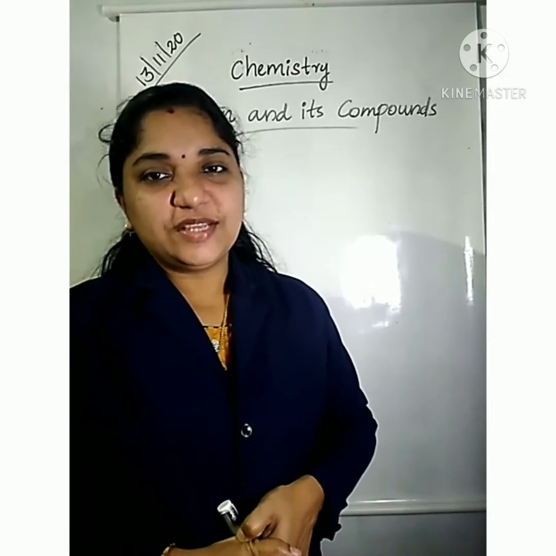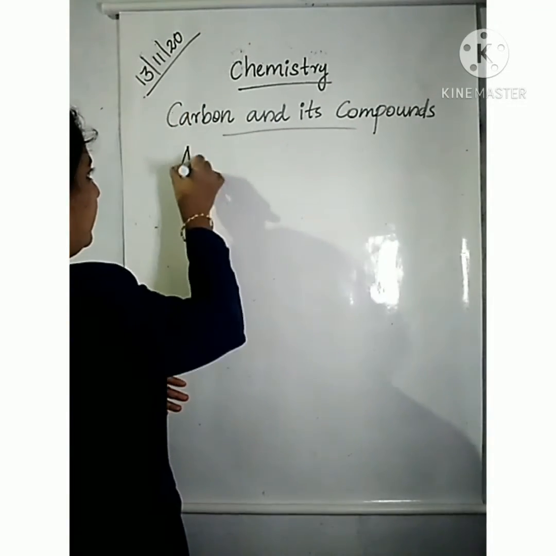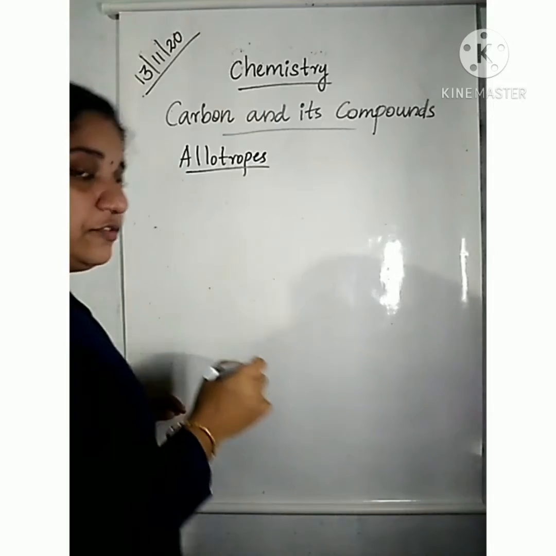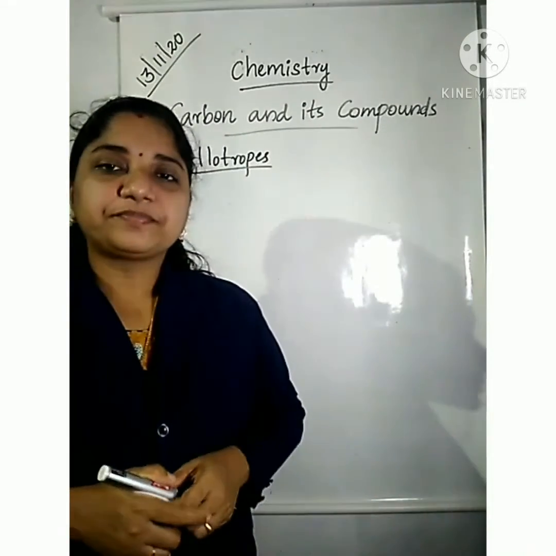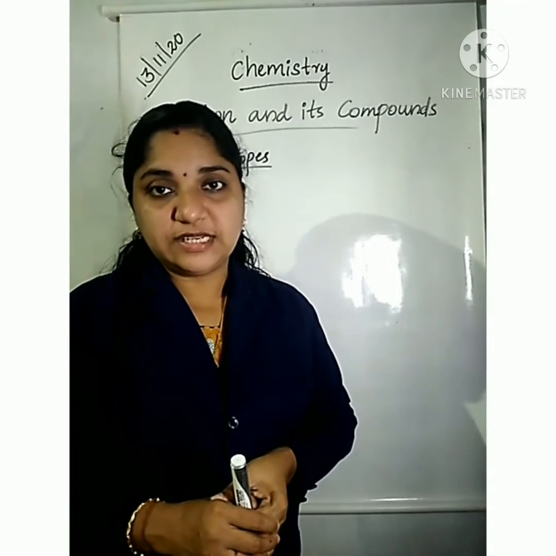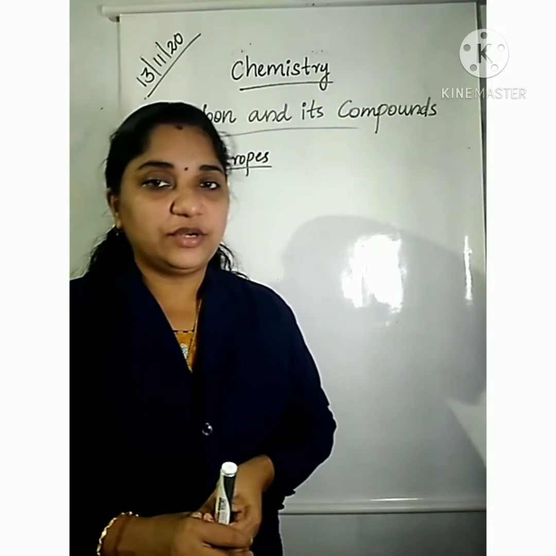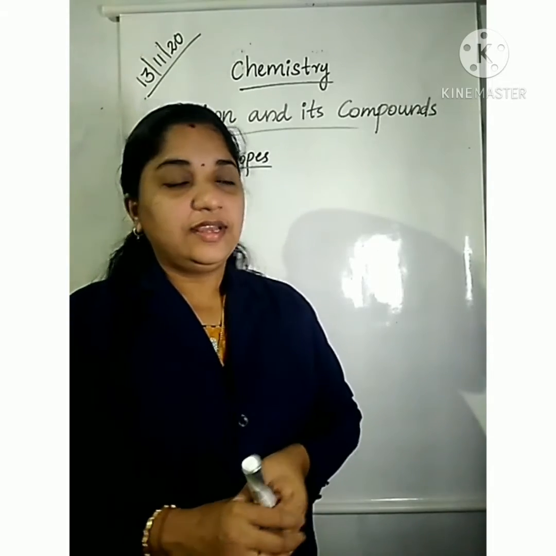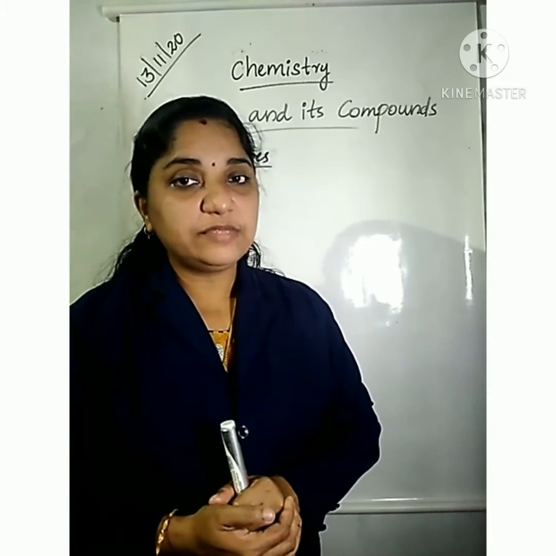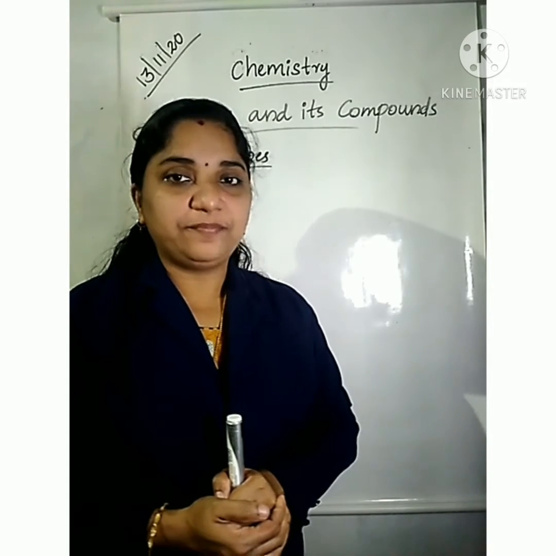Children, we are going to the next topic, allotropes of carbon. Listen here. An element possessing two or more forms in the same state is known as allotropes, and the phenomenon is known as allotropy. That is, once again, an element possesses two or more forms in the same state; they are known as allotropes, and the phenomenon is known as allotropy.